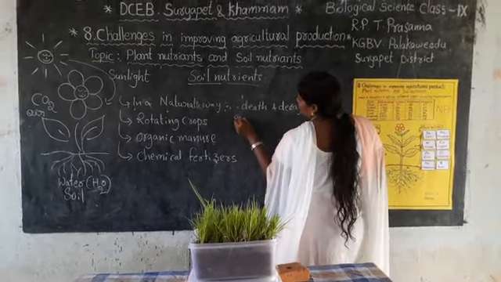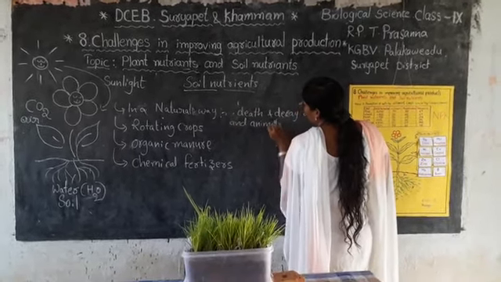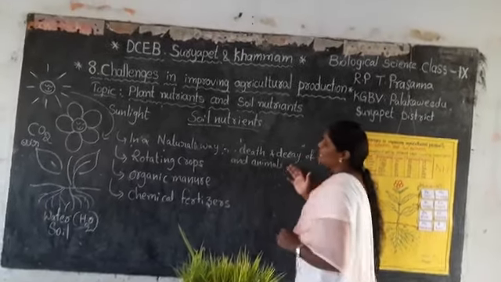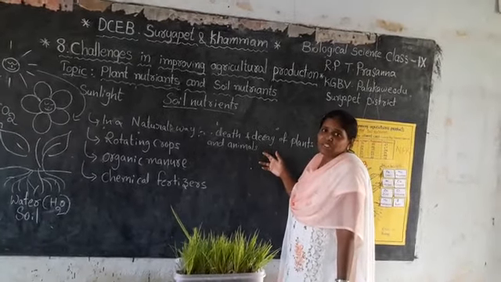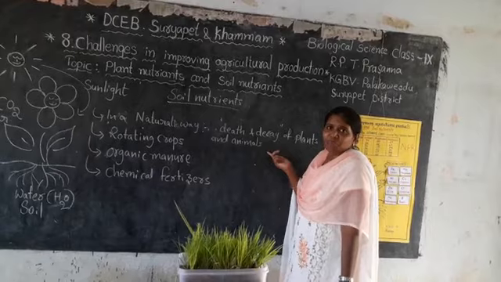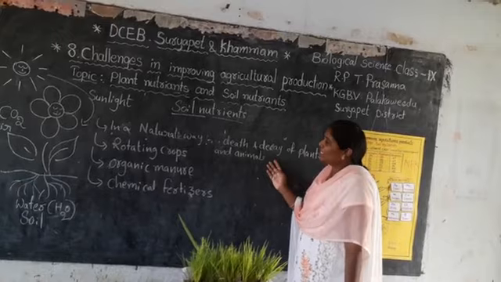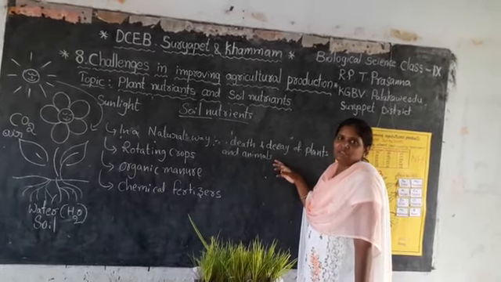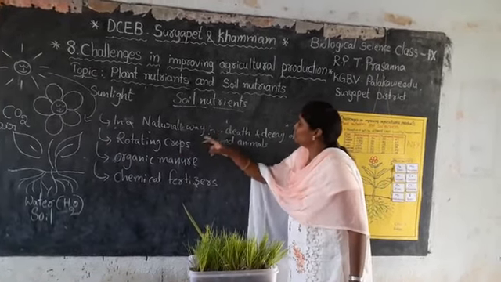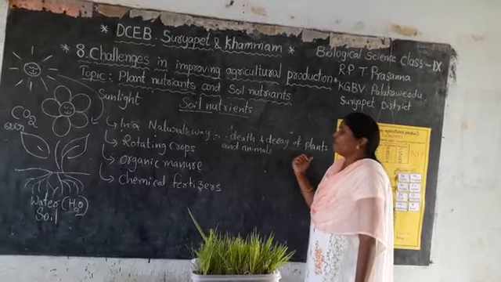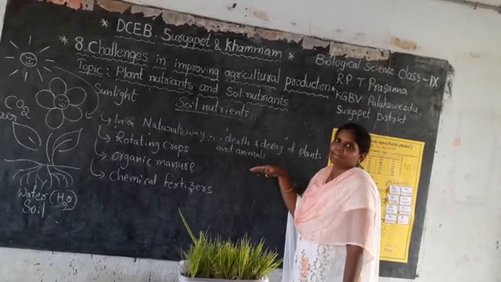Children, you know that the dead particles of plants and animals will be decomposed by the decomposers, and they convert into organic matter, and that organic matter contains different kinds of nutrients required in the soil. So in the natural way, the death and decay of plants and animals add nutrients to the soil.